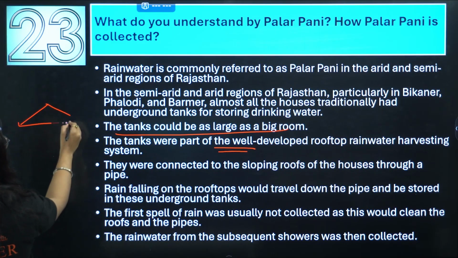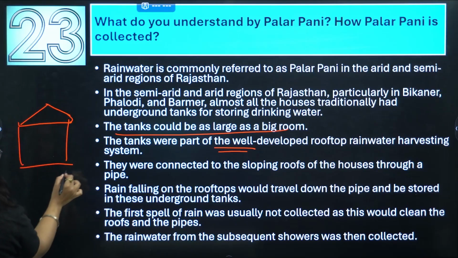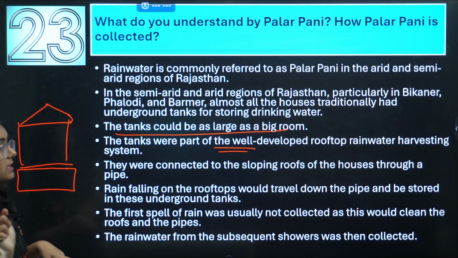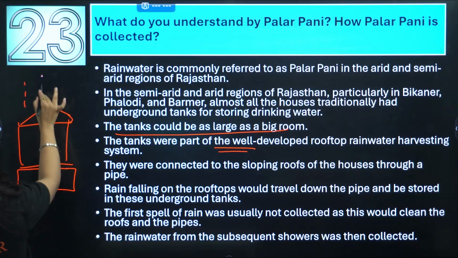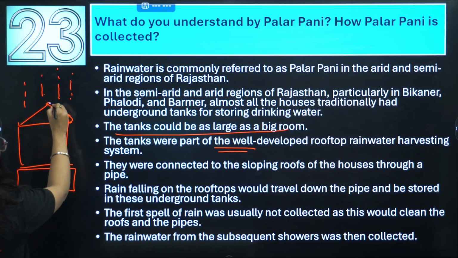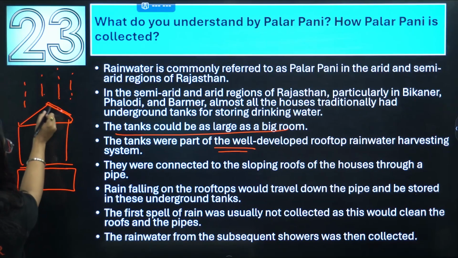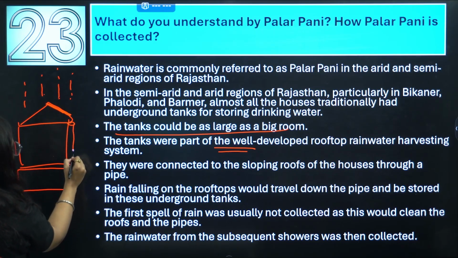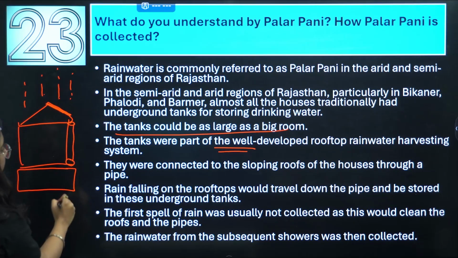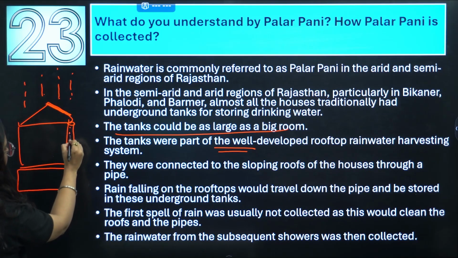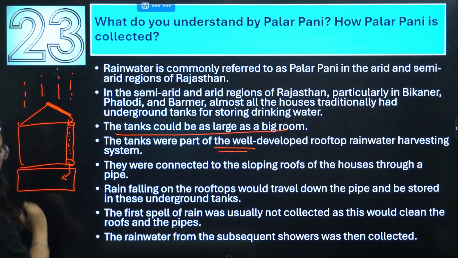For example, this is a house in Rajasthan. Under their house, they will construct a tank. Whenever there is rain, from this sloping roof, the water that comes is collected with the help of a pipe. Rain falling on the rooftop travels through this pipe and is then stored in this underground tank.